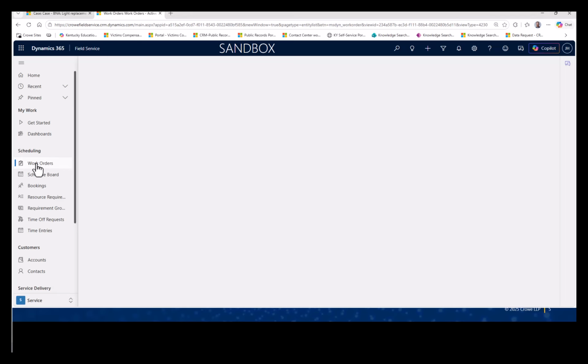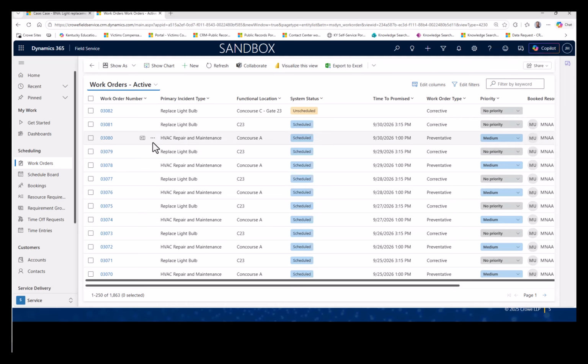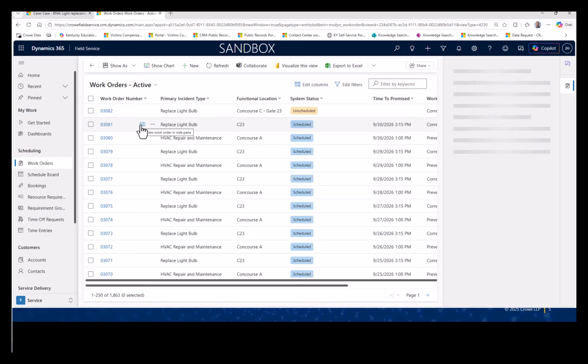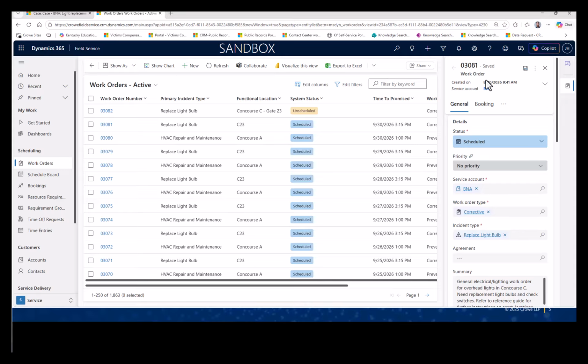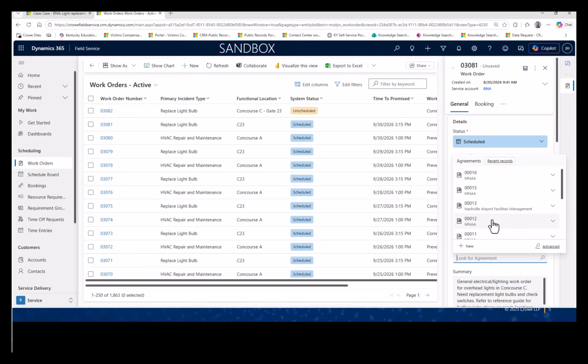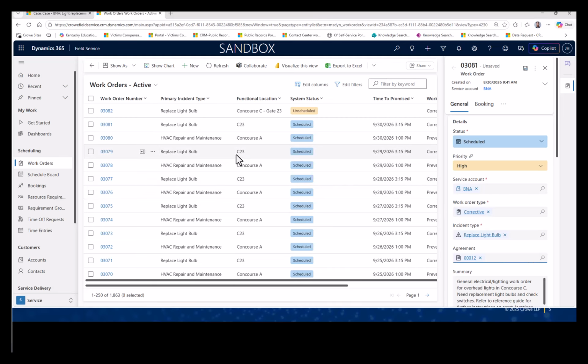Now I'll click on my work orders, and from the active work orders view, teams can manage work at scale. Instead of opening every record one at a time, the dispatchers or coordinators can use the flyout to review and update details more efficiently. Here, I can set priority, update agreements, and make any edits to the work order from the flyout. This is especially helpful when the team is working across a larger queue and needs quick visibility into status, ownership, and scheduling progress.